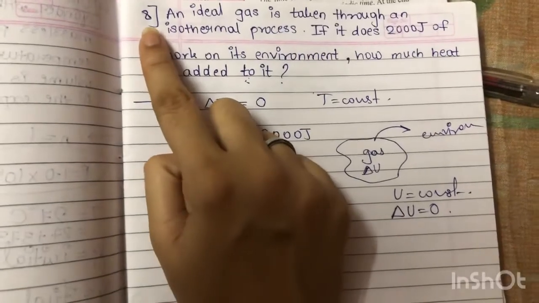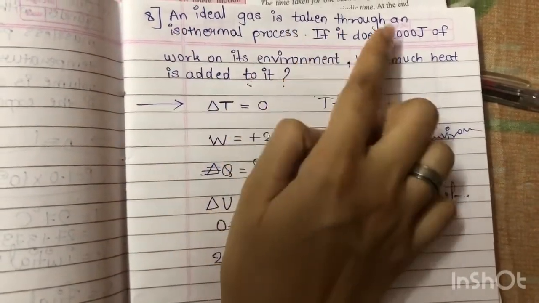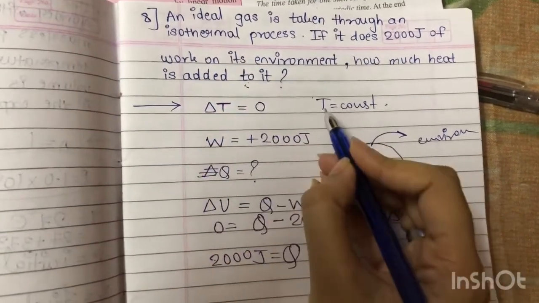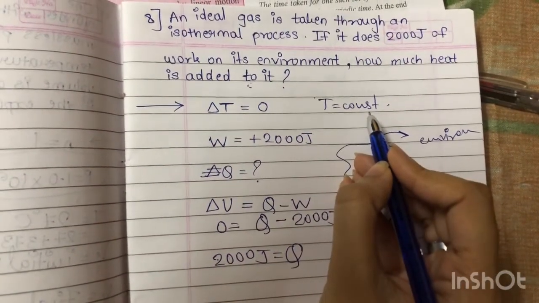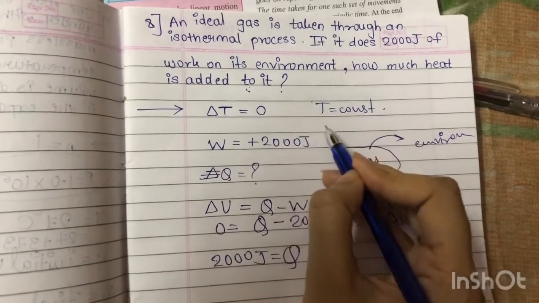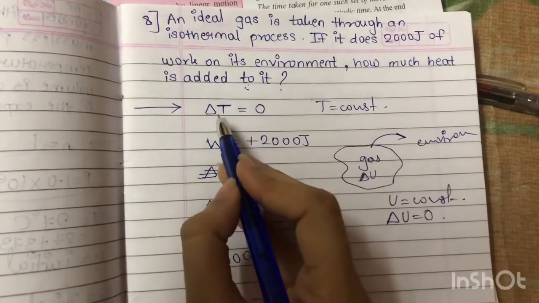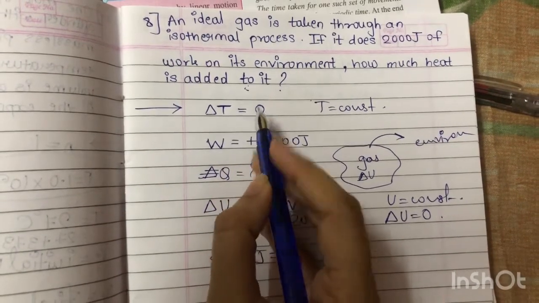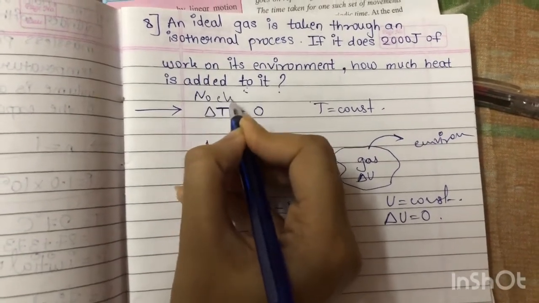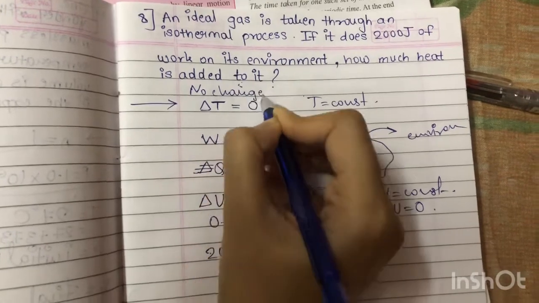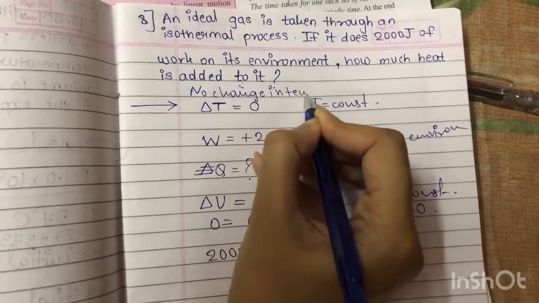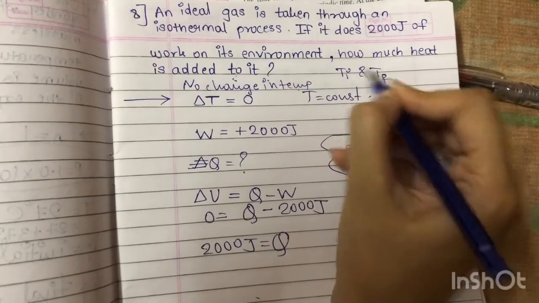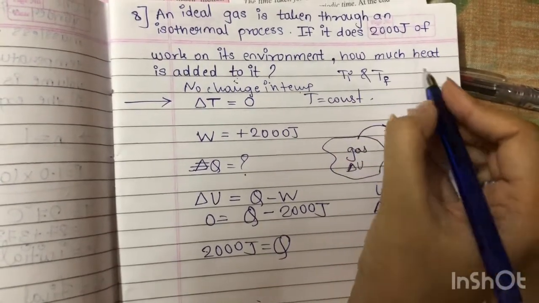Okay, let's start with numerical number 8. An ideal gas is taken through an isothermal process. Now, isothermal process means the temperature remains constant throughout the process. If the temperature remains constant, there is no change in temperature, that is, the change in temperature is equal to 0. If there is no change in temperature, then initial temperature and final temperature are both equal.